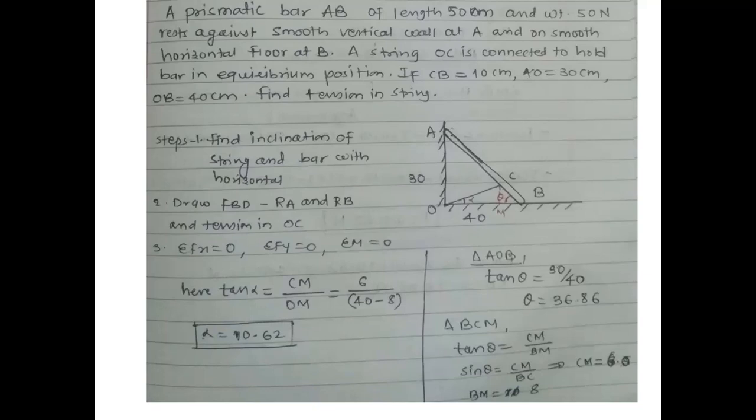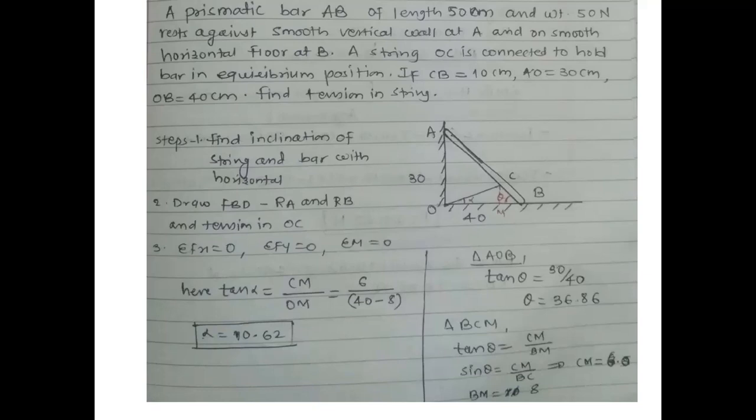Here tan alpha is equal to CM divided by OM. I have drawn one perpendicular from C on platform OB, and I have named it M, so it will become CM. Then OM, they have given me those dimensions. Very sorry, first of all we'll work out theta and then I'll work out BM, and then we can happily work out alpha. Here, in triangle AOB, tan theta is equal to 30 divided by 40. From that, I can work out theta is equal to 36.86.